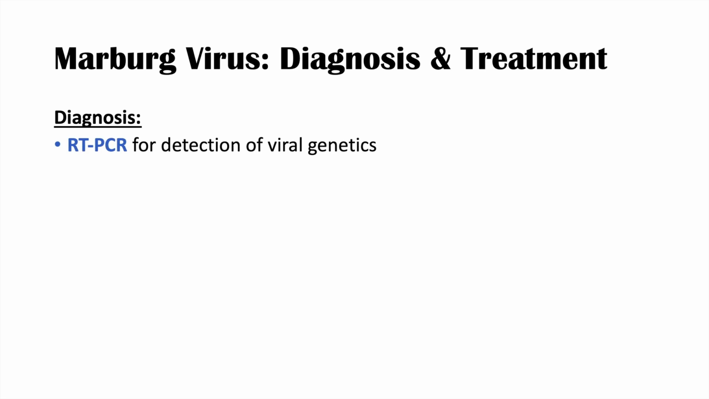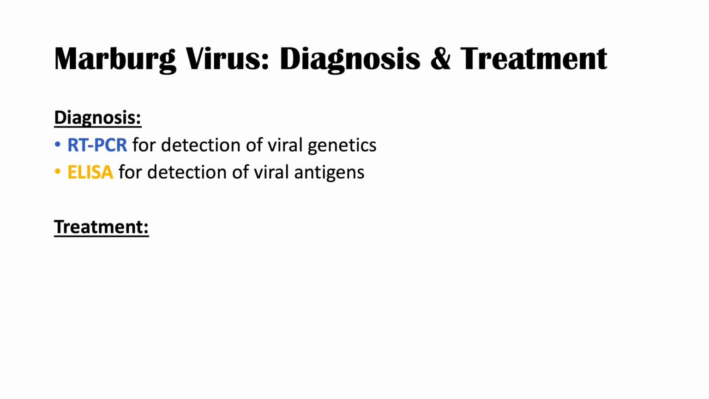So how do we make the diagnosis and how do we treat Marburg virus infections? The diagnosis of Marburg virus can occur through two mechanisms. One is by reverse transcription polymerase chain reaction for detection of viral genetics. So that's one way we can do it. The other one is ELISA for detection of viral antigens. ELISA is enzyme-linked immunosorbent assay.